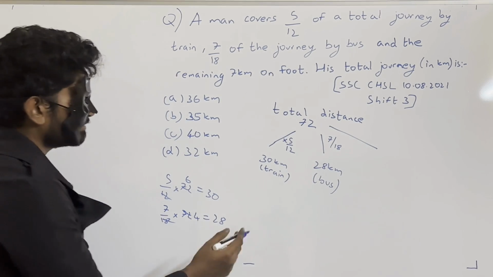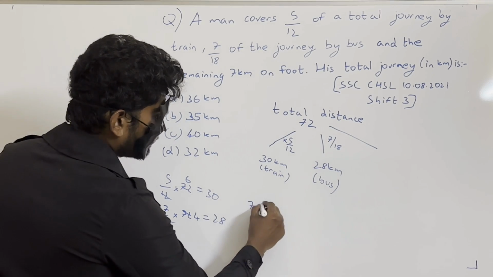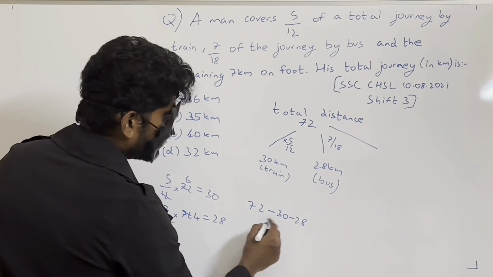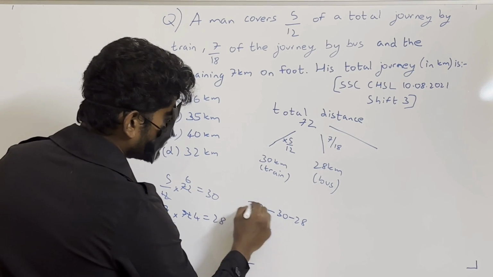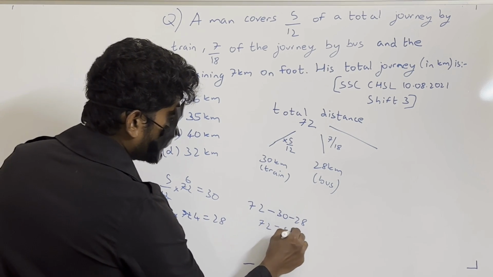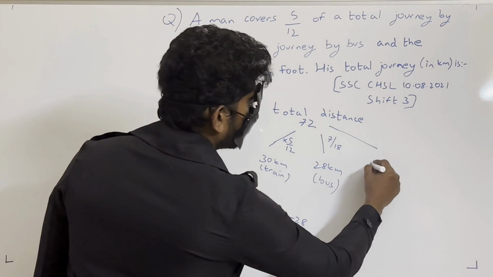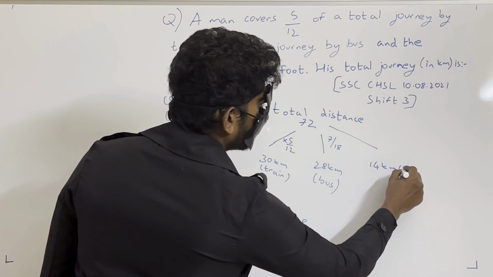Next, remaining. Now it's nothing but 72 is the total distance, right? Minus 30 minus 28 is nothing but 72 minus 58, which is nothing but equal to 14. So 14 kilometers is the remaining distance.